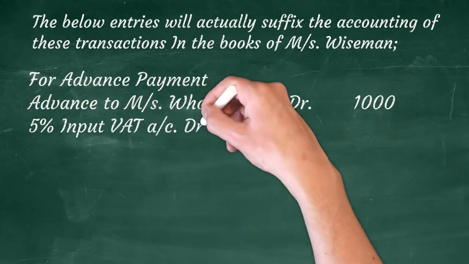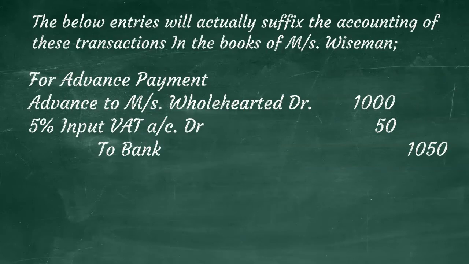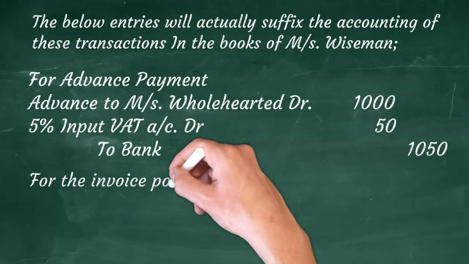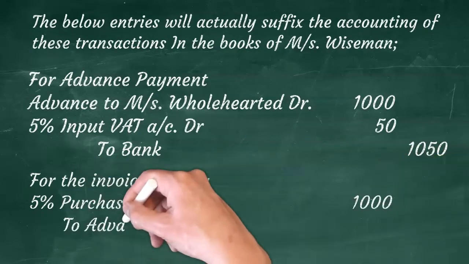While accounting for the advance payment, we will debit the advance to supplier account with the amount of invoice without VAT, that is 1000, to show the advance made to the supplier. Debit the input VAT account with the amount of VAT, that is 50, and credit the bank account with the actual amount paid, that is 1050.